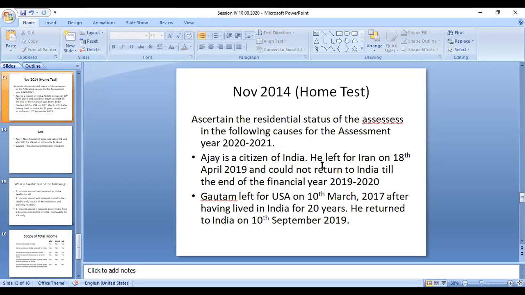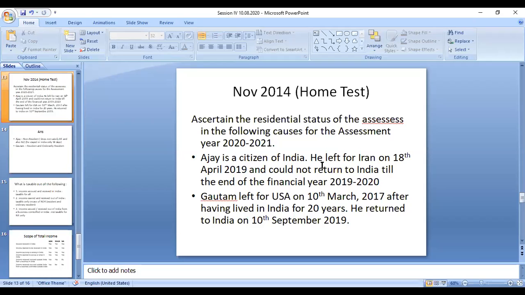Gautam left for the USA, outside India. He went to the USA on 10th March 2017 after having lived in India for 20 years. So before 10th March 2017, he was in India for up to 20 years. He returned to India on 10th September 2019. Now we have to verify the same conditions.